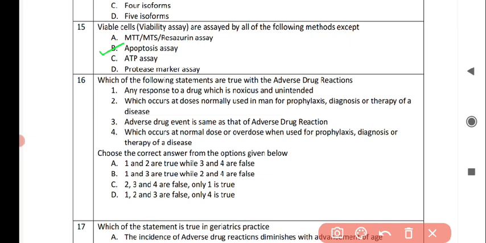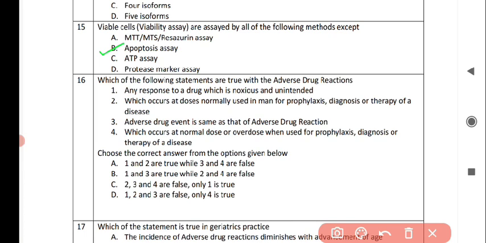Next question is which of the following statements are true with the adverse drug reactions? The first statement is any response to a drug which is noxious and unintended. Second is which occurs at doses normally used in men for prophylaxis, diagnosis or therapy of a disease. Third is adverse drug event is same as that of adverse drug reaction. Fourth is which occurs on overdose when used for prophylaxis, diagnosis or therapy of a disease. Now choose the correct answer from the options given below.